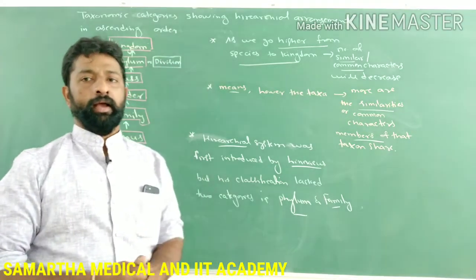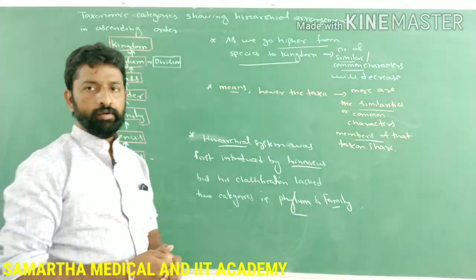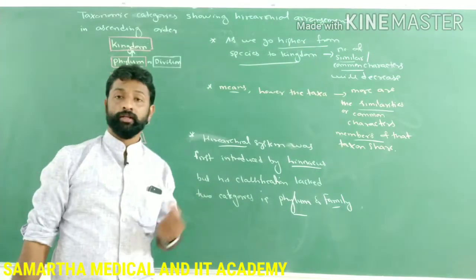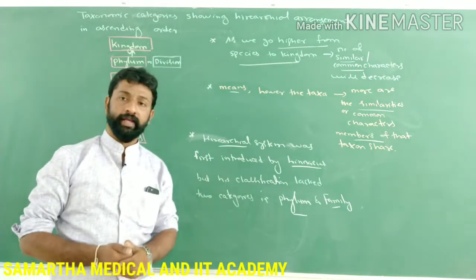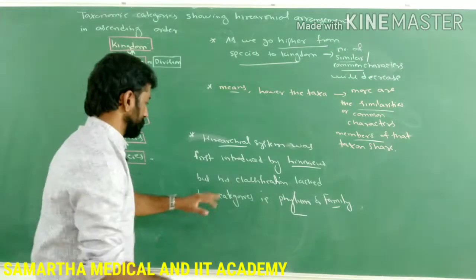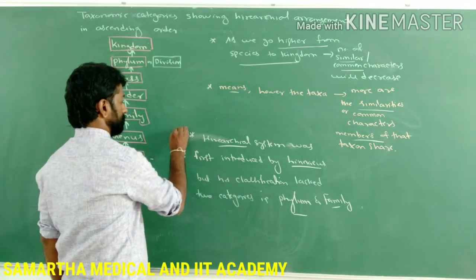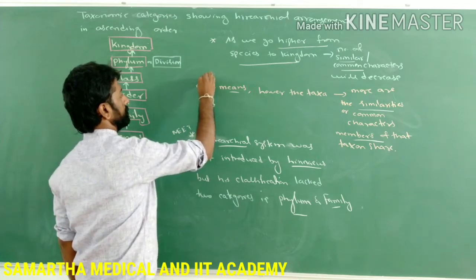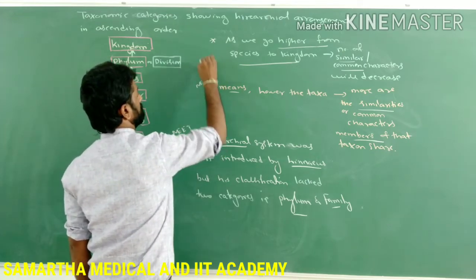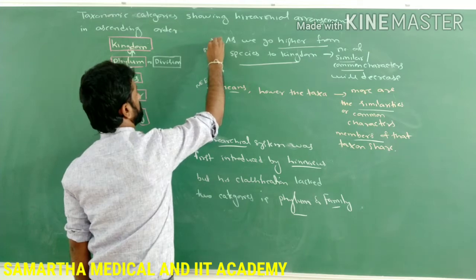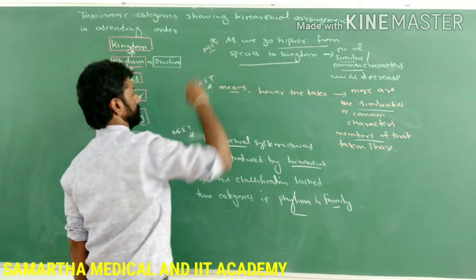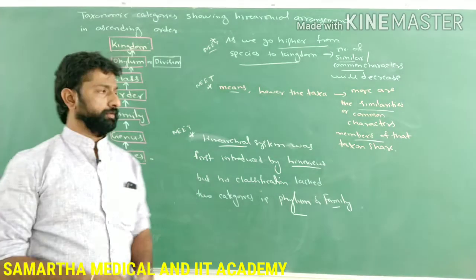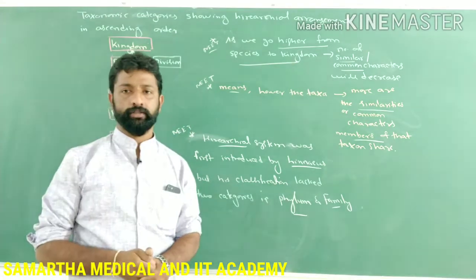In Linnaean hierarchy, only 5 categories were there. Which two categories were missing there? That is family as well as the phylum. So this is also very important for the NEET. These 3 points are very important for the NEET examination, not for the PU examination, NEET as well as the CET examination. Is it clear, guys? So make a note of these points now.